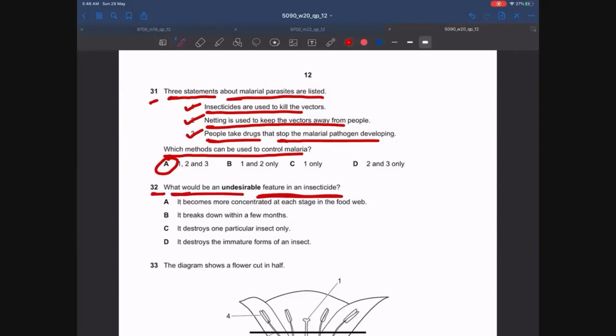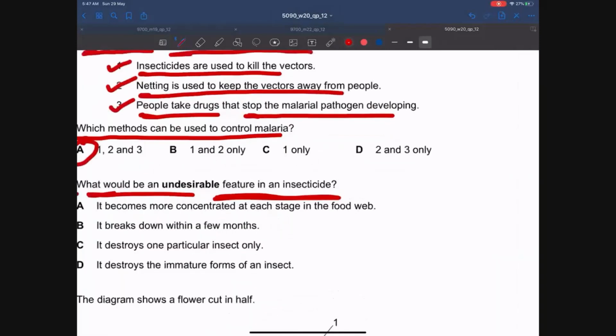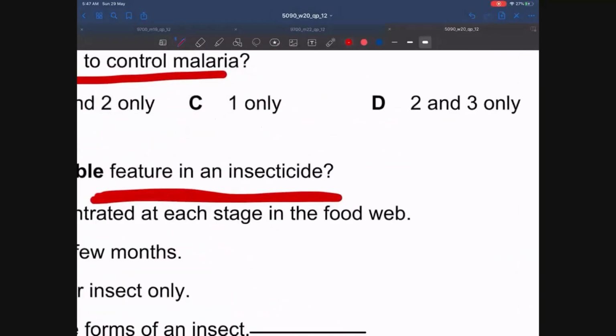Guys, you all should know that the most undesirable feature of the insecticide is biomagnification. What is meant by biomagnification? The problem with insecticide is that insecticide is not broken down in our bodies and it cannot be excreted.